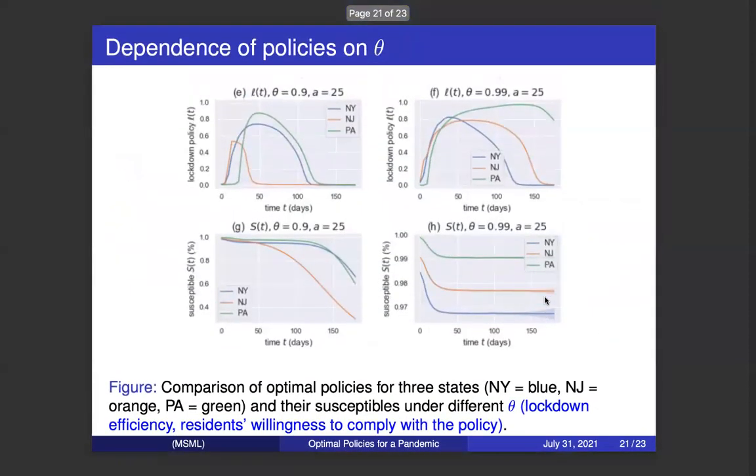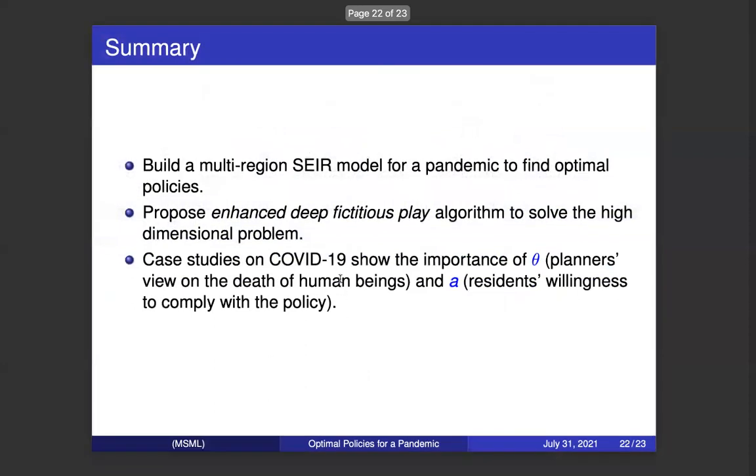From the experimental results, we know that the planners' views on the deaths of human beings and the residents' willingness to comply with the policy are very important. As a summary, we built a multi-region SEIR model for a pandemic to find the optimal policies. We proposed the enhanced deep fictitious play algorithm to solve the high-dimensional problem. Our case studies on COVID-19 show the importance of planners' views on the deaths of human beings and residents' willingness to comply with the policy.